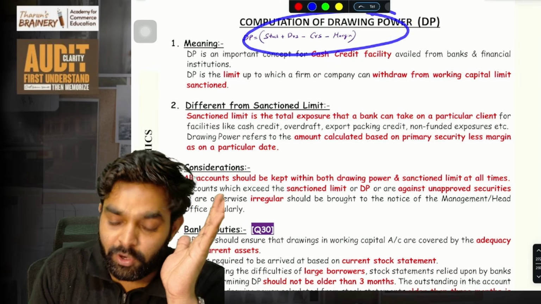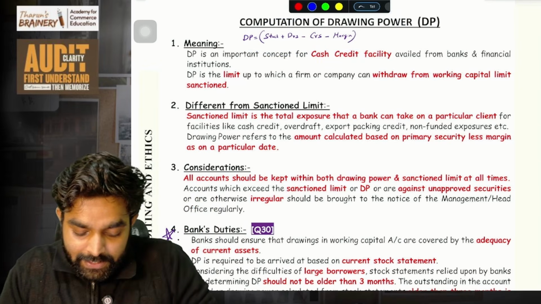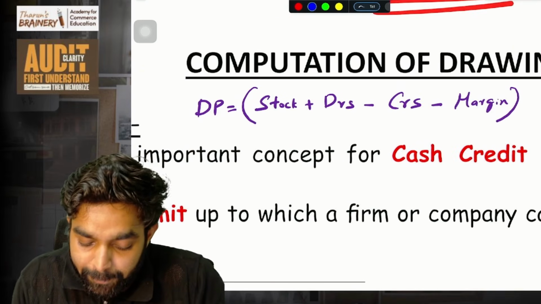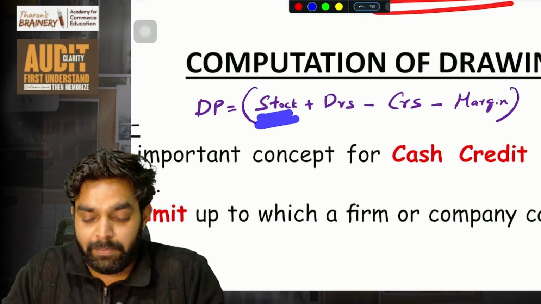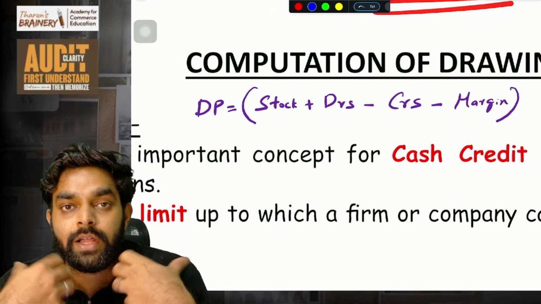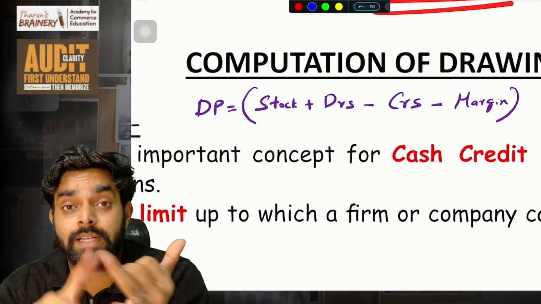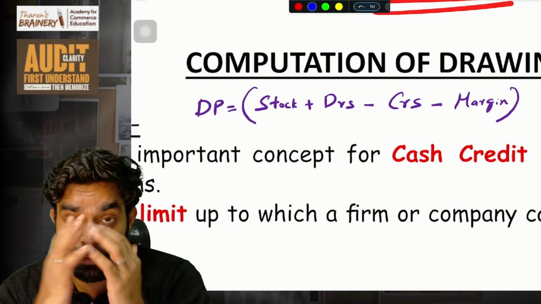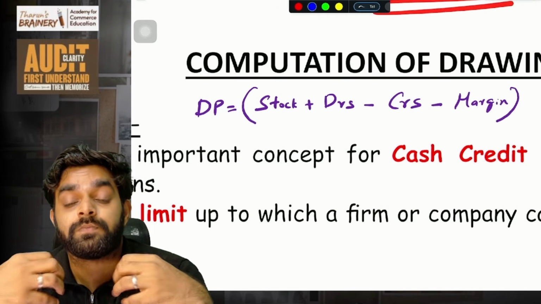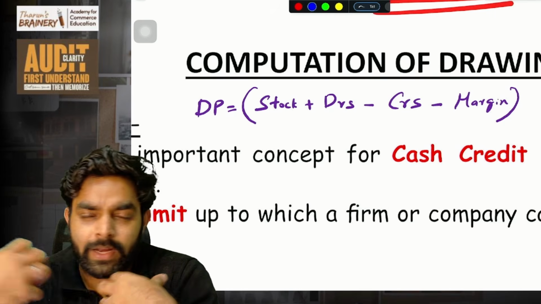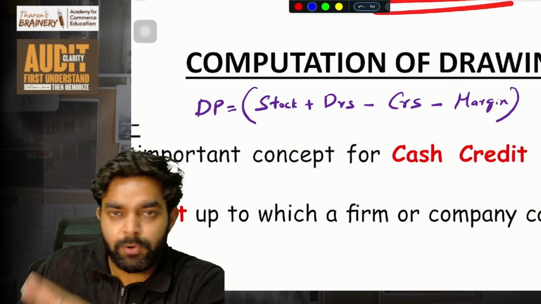Then computation of drawing power, which is very, very easy. Just understand a simple thing, guys. Drawing power means stock given, because drawing power calculation is for cash credit and overdraft facility. Basically for cash credit, keep in mind, you wanted working capital money for cash credit, so you approach the bank.